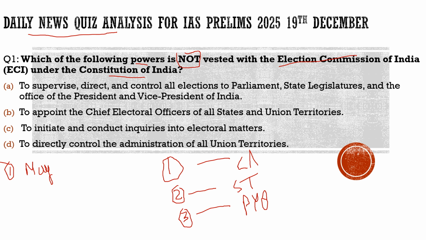Now coming back to the context, why we brought this question: there was an article about the credibility of the electronic voting machine, as political parties often raise questions about it. The Supreme Court has taken up that issue many times, and with the help of the Election Commission of India it has clarified that these electronic voting machines can't be hacked by any political party to give improper advantage to anyone.